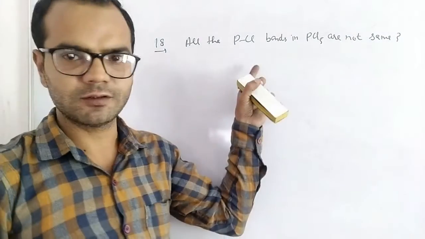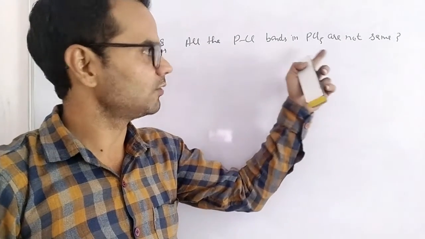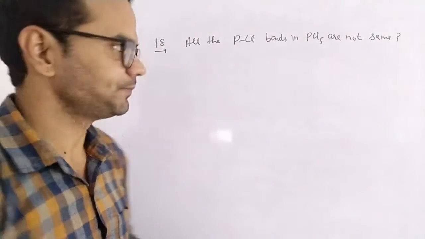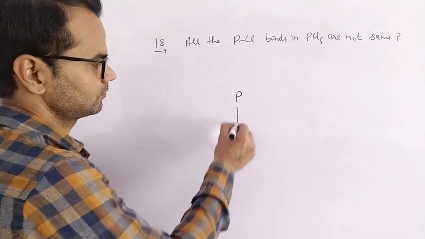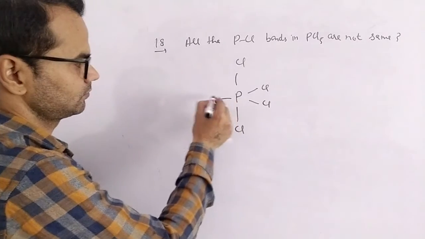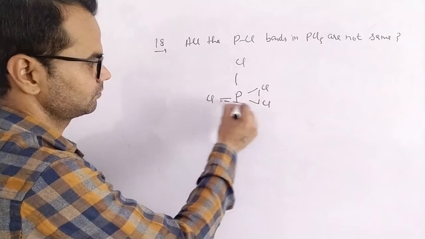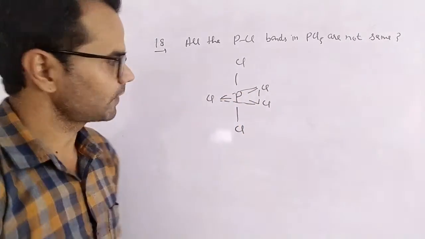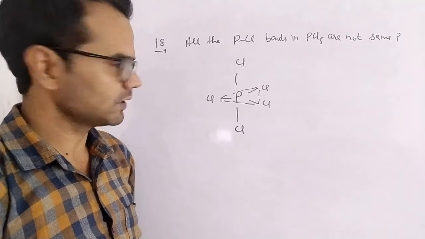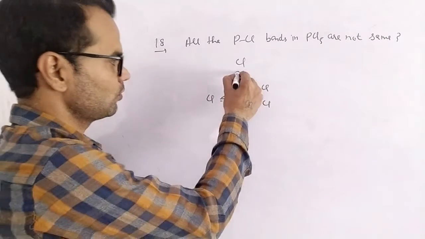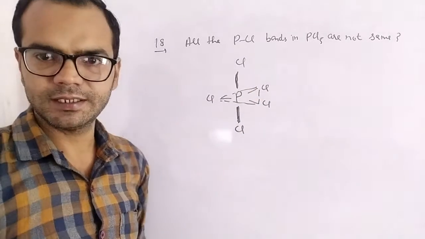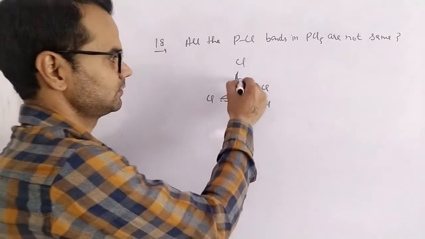All the phosphorus-chlorine bonds are not equal, not the same, in PCl5. Again, we have discussed the structure. In PCl5, there are 5 bonds present around phosphorus, but we can see these 2 bonds are present at pyramidal lines, meaning their bond length is higher.